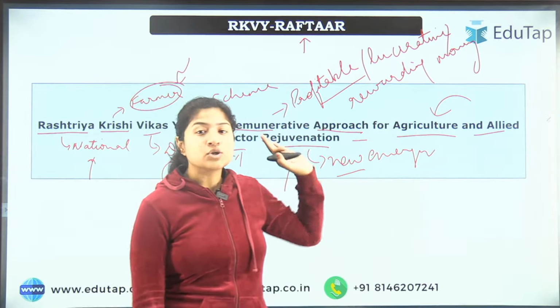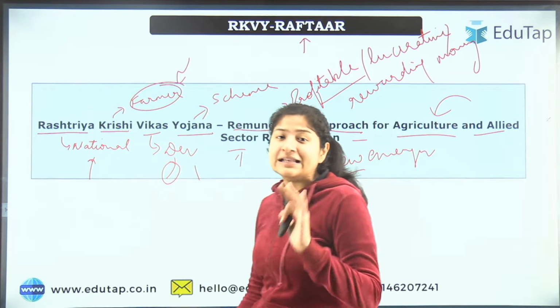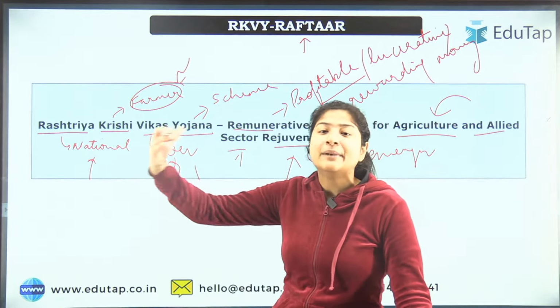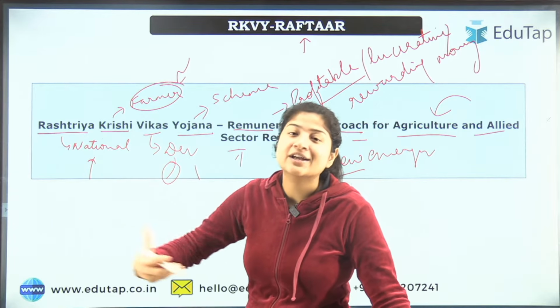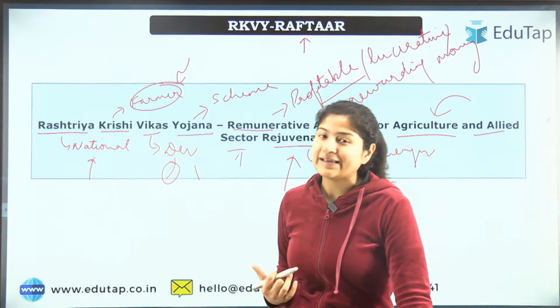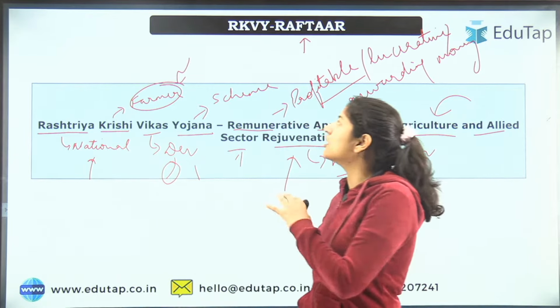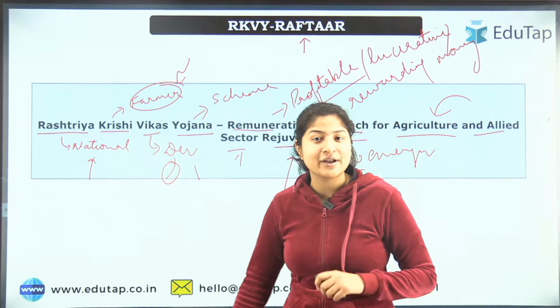And this scheme is all about that. So in this scheme, all the states and UTs are eligible to be part of this scheme, and they would be given money. The government would just give them money, and then the states and UTs can utilize it accordingly, according to the needs of the farmers of that area. All right, so this is all about this scheme. Now let's understand the important dimensions which are asked in your examination.